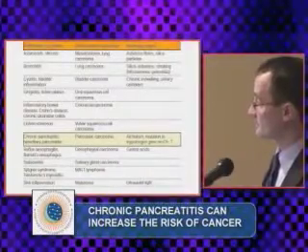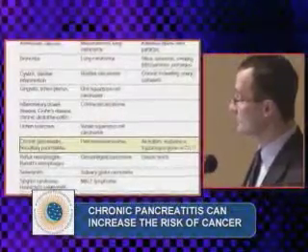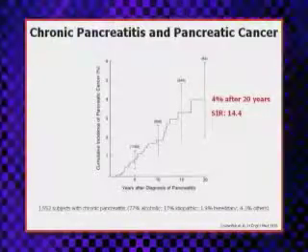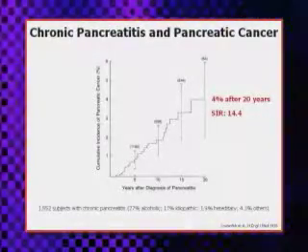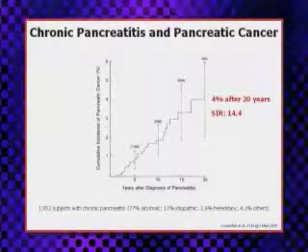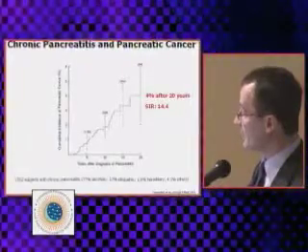Chronic pancreatitis, either caused by heavy drinking or some genetic mutations, can increase the risk of developing pancreatic carcinoma. 10 years after the diagnosis of pancreatitis, there was a risk of about 1.8% to develop pancreatic cancer in this cohort. This risk increased at 20 years.